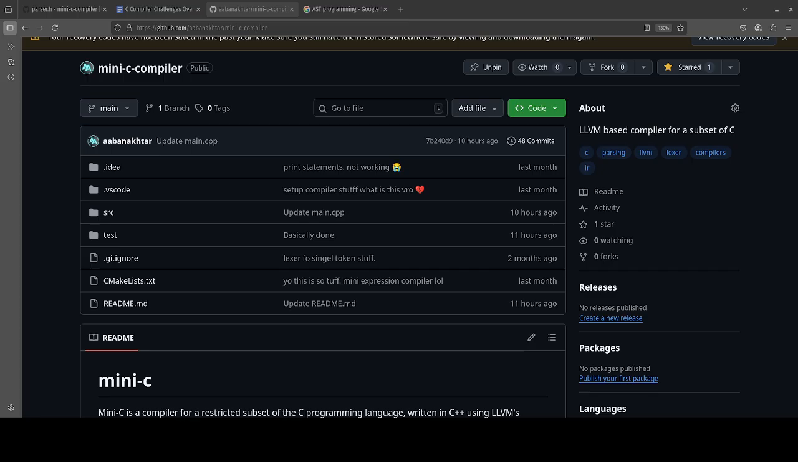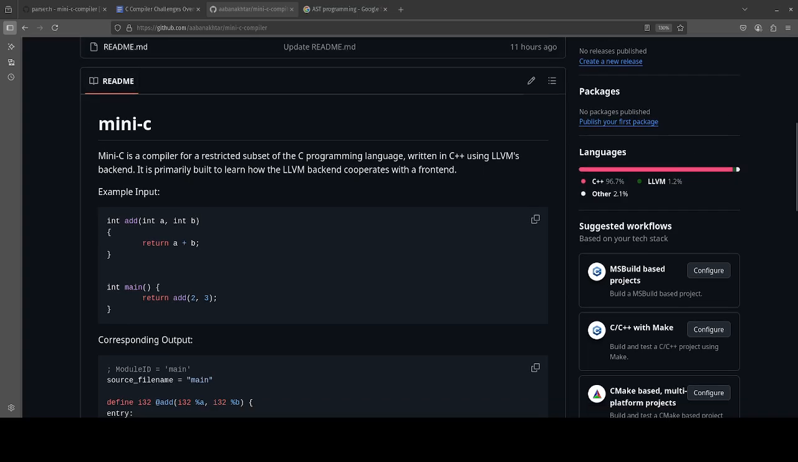Basically, it's a compiler for a restricted subset of the C programming language, and it was written in C++ using LLVM's backend to do the actual compilation. It was mostly built to understand how LLVM cooperates with a language front end and how industrial-level compilers are built.